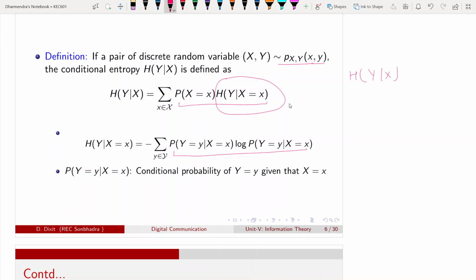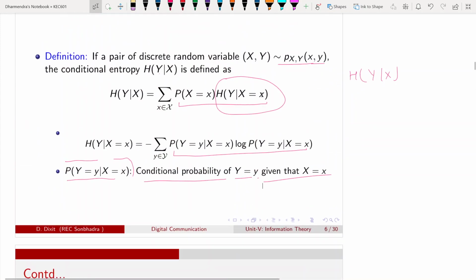Then minus the sum, you have to sum over all values of y, the conditional probability of Y equal to small y given capital X equal to small x, times log of the conditional probability that capital Y takes small y, given that capital X equals small x. This denotes the conditional probability of capital Y taking value small y, given that capital X has taken value small x.